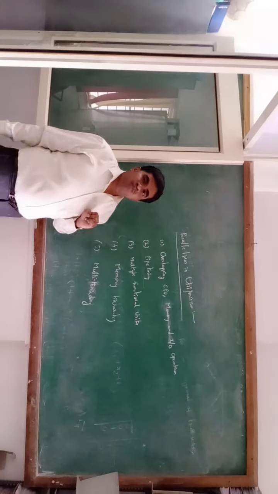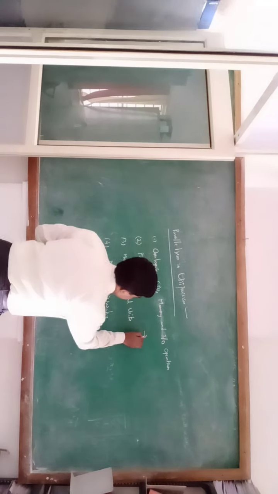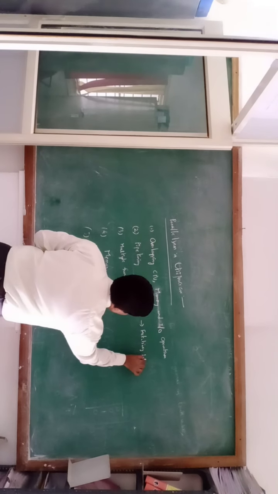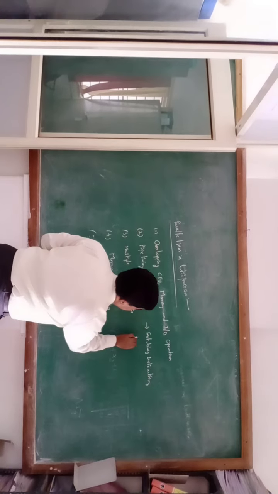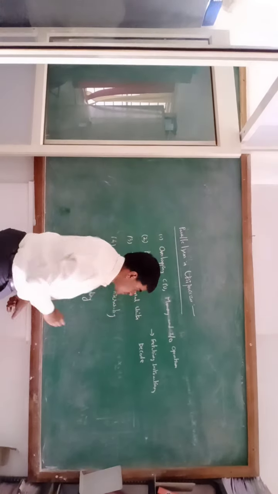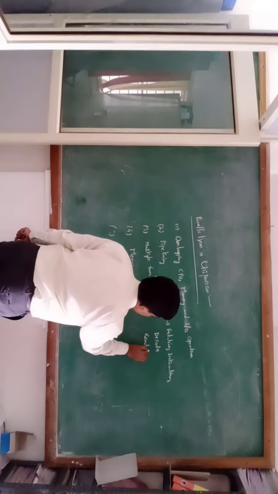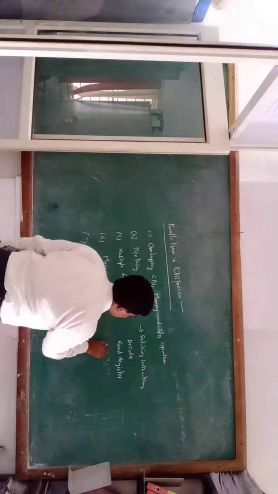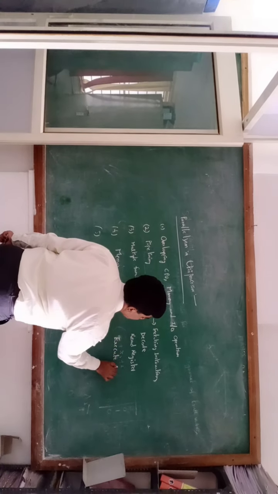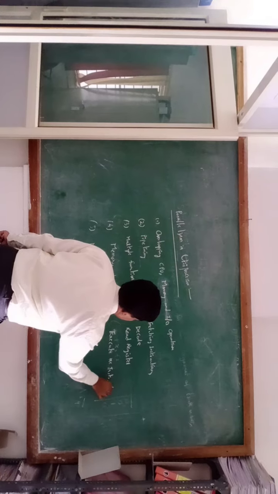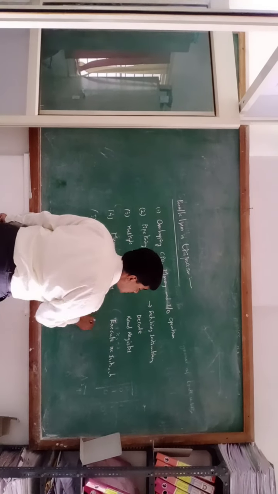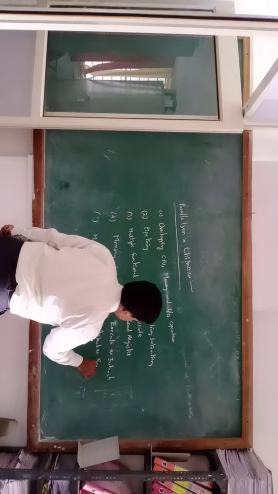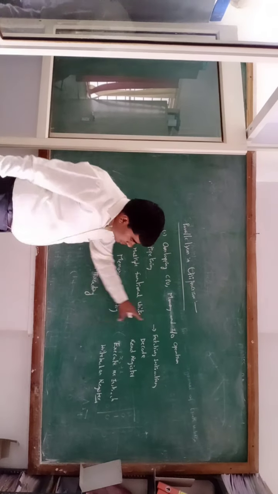So how many steps are there in the normal procedure? Five steps. First is fetching the instruction, second is decoding the instruction, third is reading the register, next is executing the instruction, and fifth is writing the results back onto the register. So this is the normal procedure.